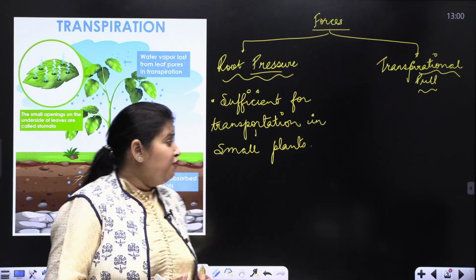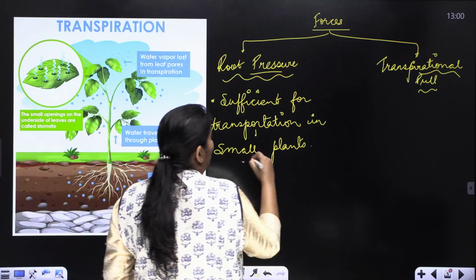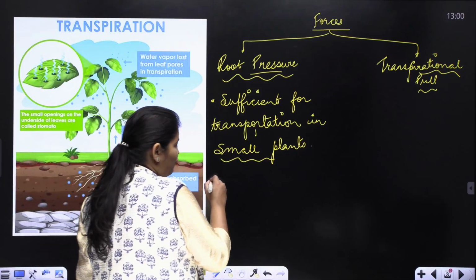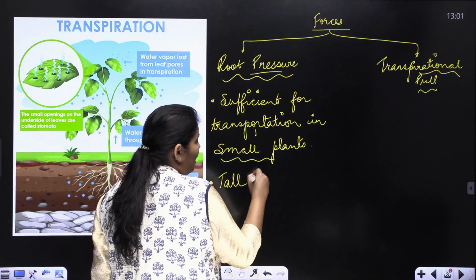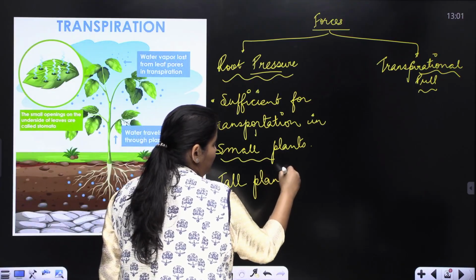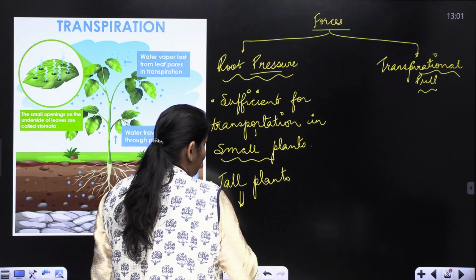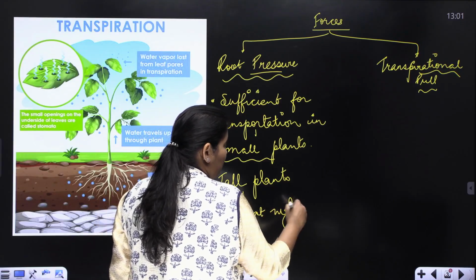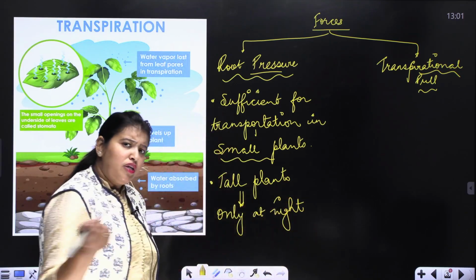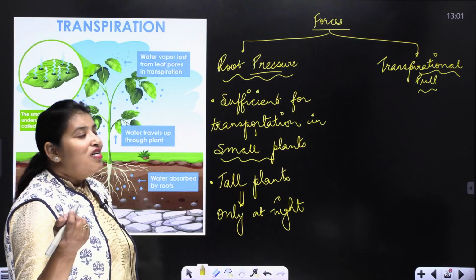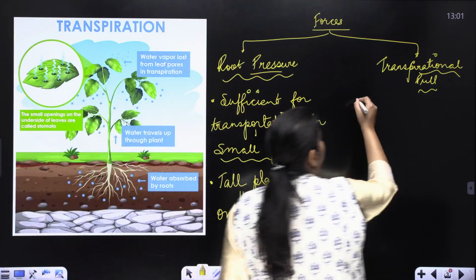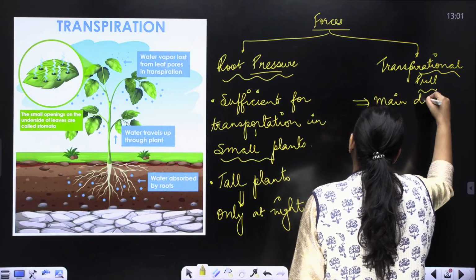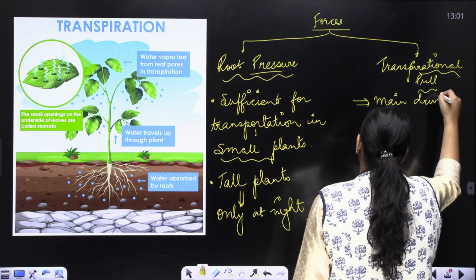Alright, therefore, it is an important process for small plants, and yes, of course, tall plants do need this, but only at night. Why only at night? Why not during the day? Because during the day, transpirational pull is the main driving force.